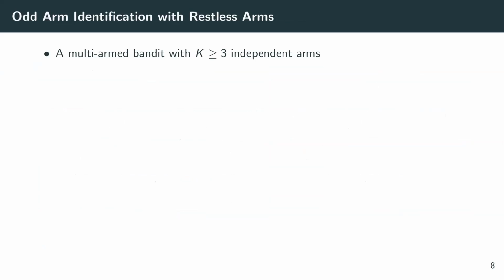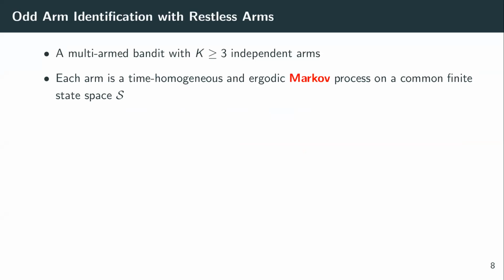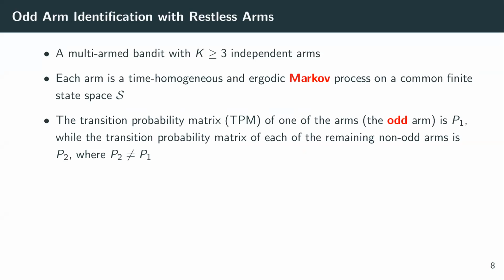So the problem setup is as follows. We will consider a multi-arm bandit with k greater than or equal to 3 arms. We will assume that the arms are independent of each other. Now the condition k bigger than or equal to 3 will ensure that the notion of odd arm makes sense. Each arm for us will be a time homogeneous and ergodic Markov process on a common finite state space. The TPM of the odd arm will be denoted as P1, and the TPM of each of the non-odd arms will be denoted as P2, where P2 and P1 are different from each other.